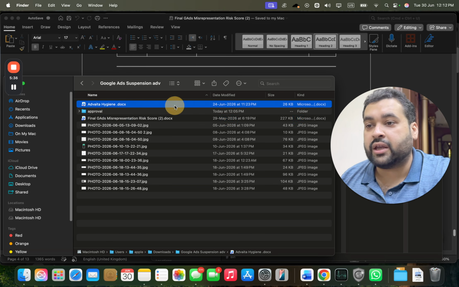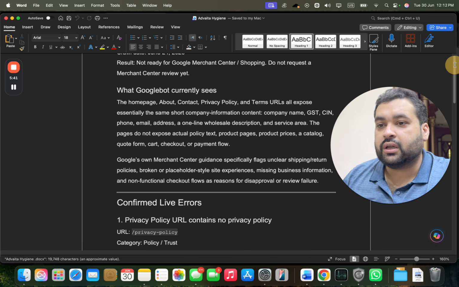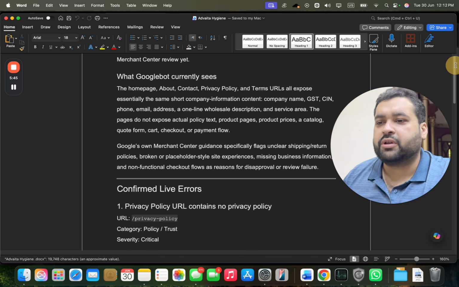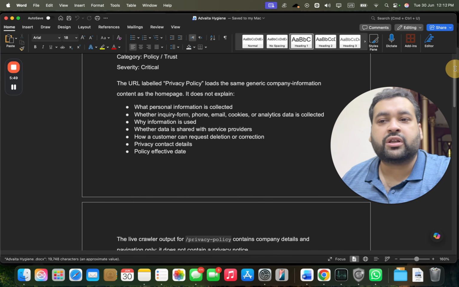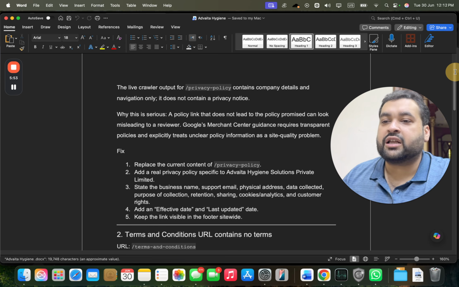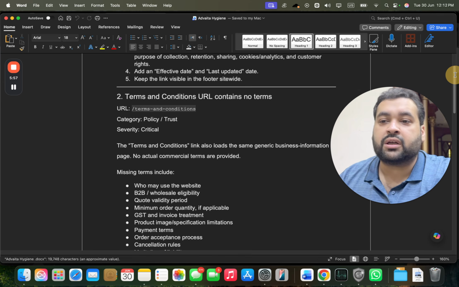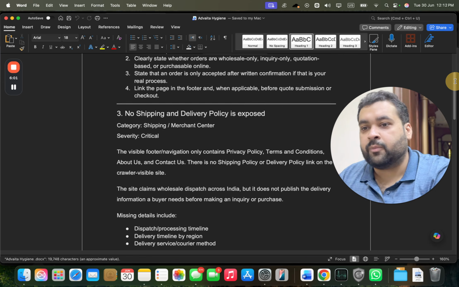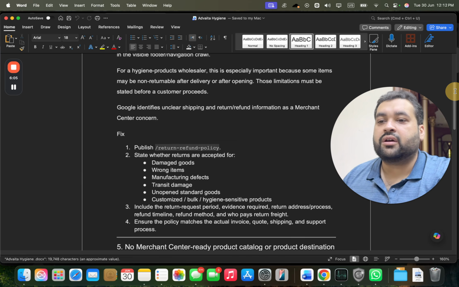Now I'm going to show you another audit as well, because there were multiple audits done over here. So we primarily look for the about, contact us, privacy, terms, policy pages, and home pages as well. You can see the privacy policy page loaded generic information which people usually copy and paste. So we created a custom privacy policy page for them. The terms and conditions page contained no terms. You can see we created a custom one for them. We also discussed the shipping policy page, delivery policy page, and return refund policy page.